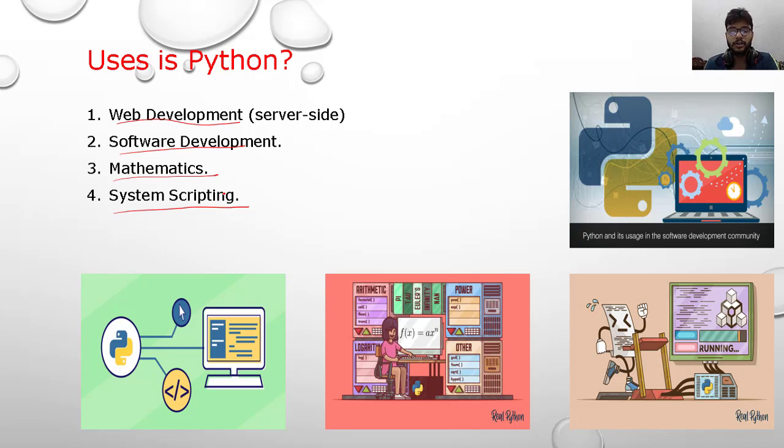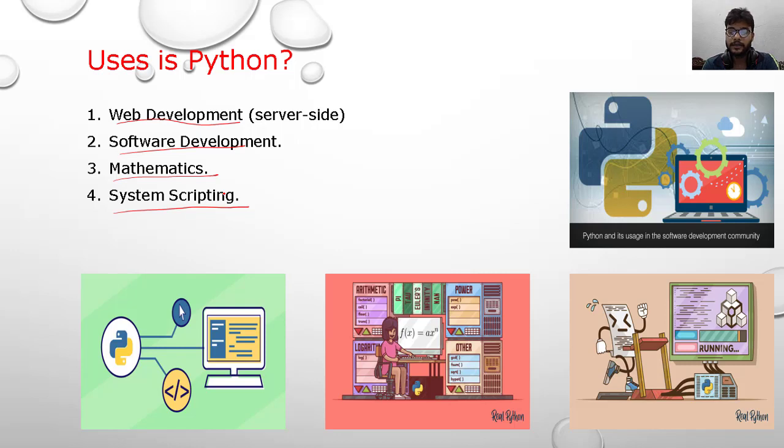When we talk about software development, most software uses the Java language, but right now many software also comes with Python. In mathematics, if we have to calculate anything in another language, we write 5 to 10 lines for a mathematical operation, but in Python you do it in just 2 to 3 lines.